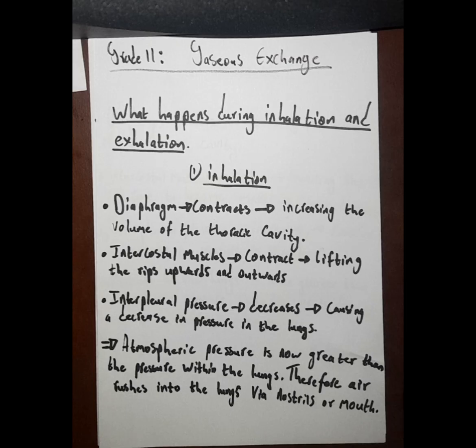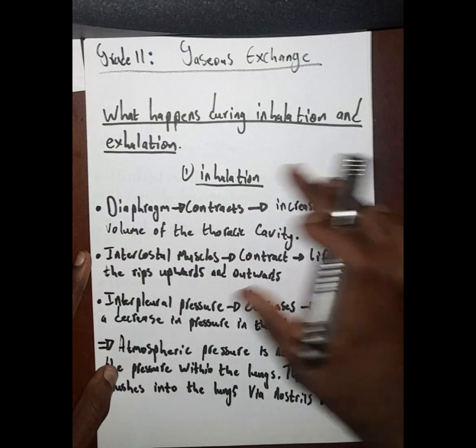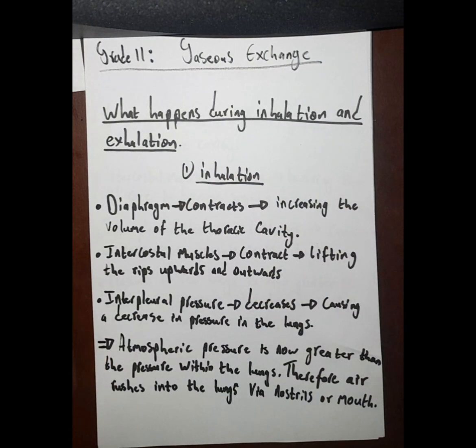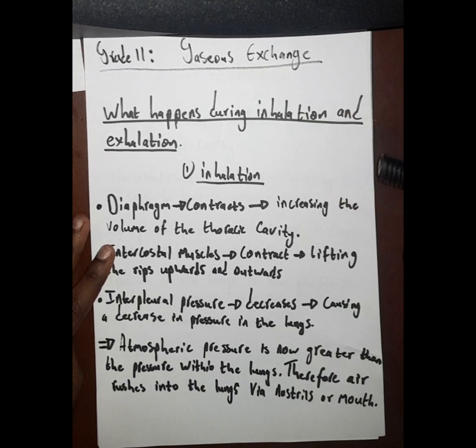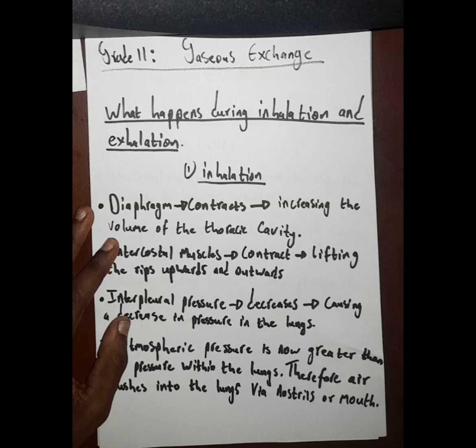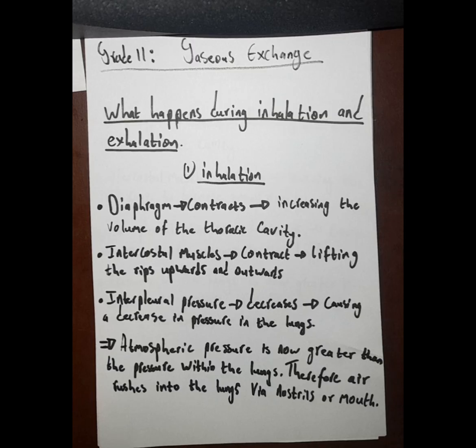In today's video I'm going to be talking about what happens during the process of inhalation and exhalation. Before I delve into the notes that I've written down here, firstly I need you to understand how air pressure works, or how atmospheric pressure works. Remember, air is made up of gases, and gases always move from an area of high concentration to an area of lower concentration. Even here, when we talk about air pressure, it will always move from a high pressure to a lower pressure.